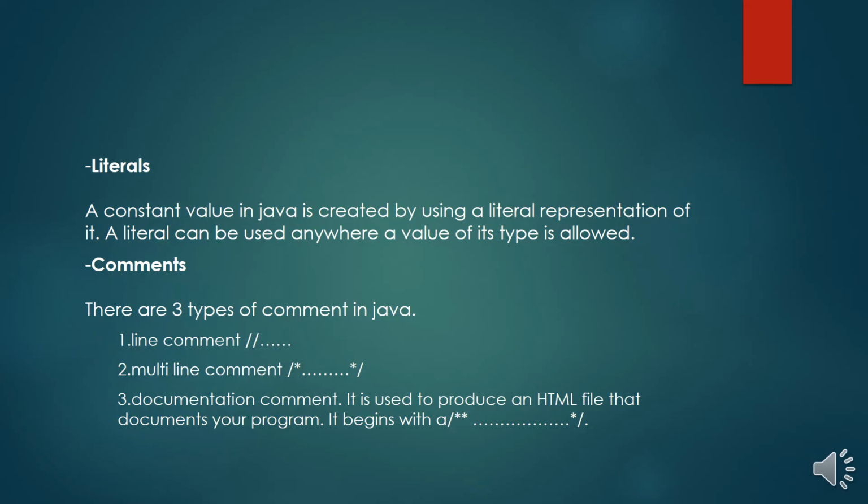And then the next lexical issue is comments. There are three types of comments in Java. First one is line comment, second one is multi-line comment, third one is documentation comment. With double slash, you can give a comment inside the program, but that will not be executed by the compiler. Second, if you want to type multiple lines of comment, then you have to use slash asterisk, start typing the comment, and after that, end with an asterisk symbol and a slash.